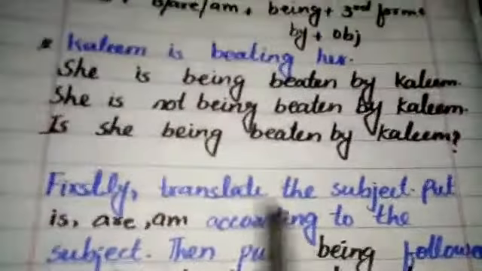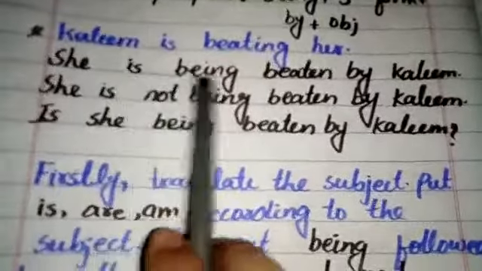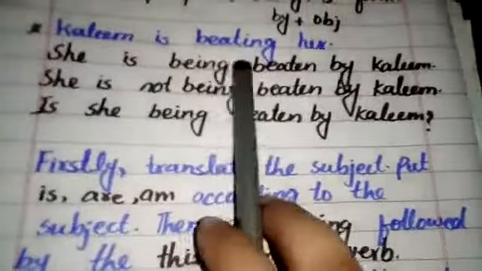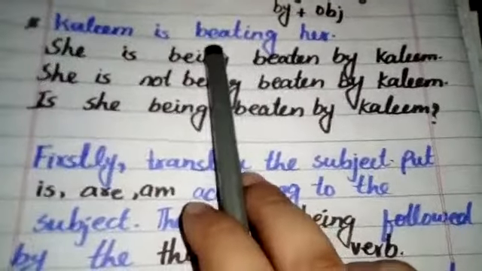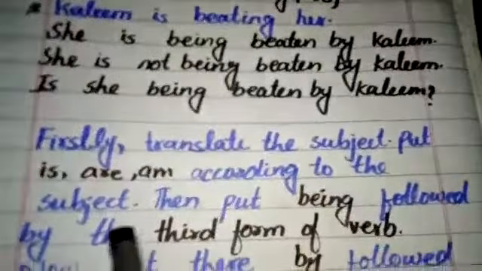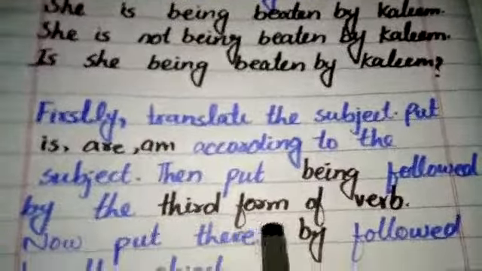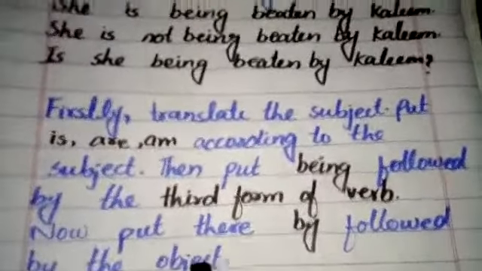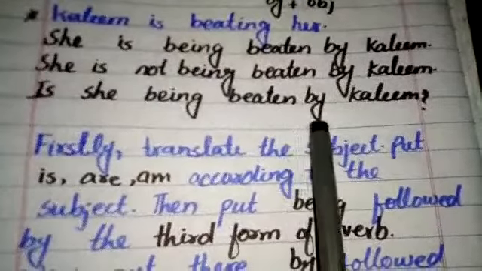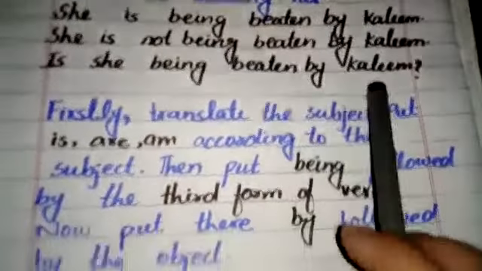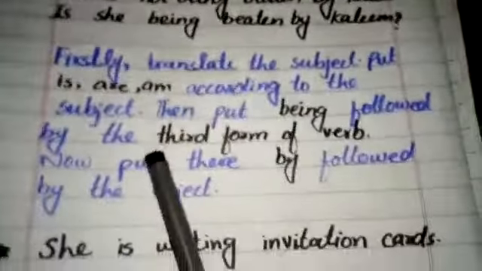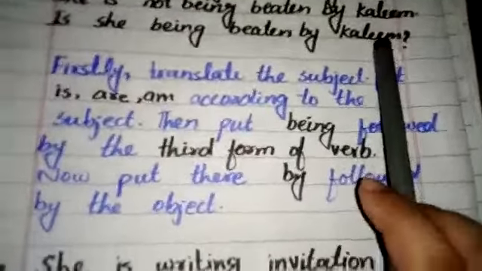Then after the helping verb, we will use the word being followed by the third form of verb. Beat, beaten, beaten. After the third form of verb, now put by followed by the object. Now we will use the preposition of agent, by, followed by the object, which is the subject of the active voice sentence.